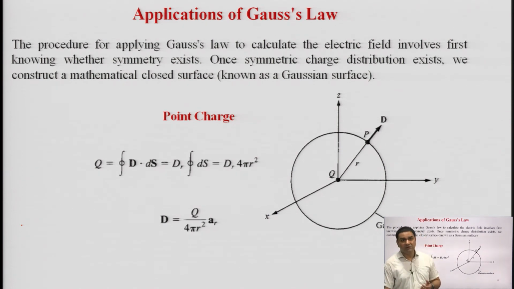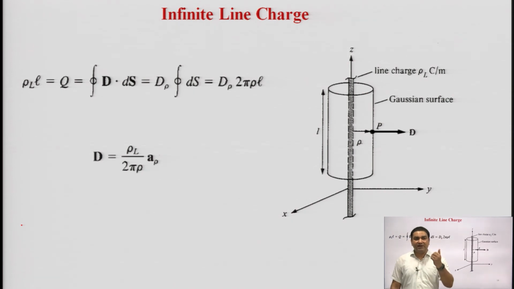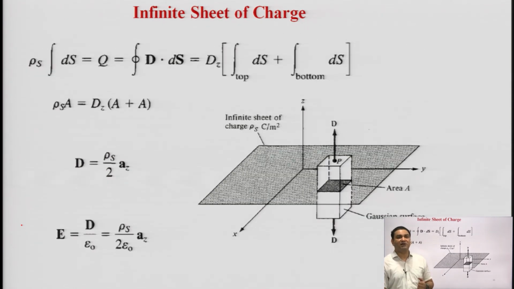When we utilize Gauss's law for the infinite line charge, we put the total charge q as D dot dS, and when this is applied for the line charge, it comes in the form of electric flux density rho l upon 2 pi rho into a rho. This is the mathematical formulation for the electric flux density for the infinite line charge.